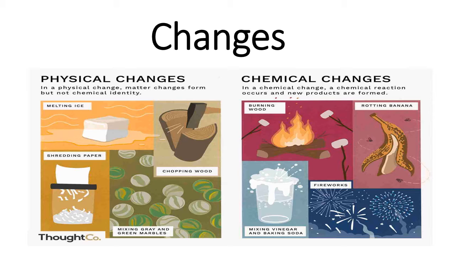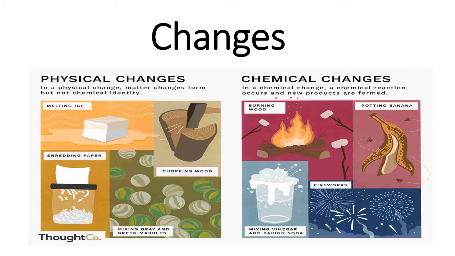If you look at bananas, when bananas rot, they cannot be used again, and this change cannot be reversed. So it is known as a chemical change. If you mix vinegar with baking soda, then you can see that bubbles start coming out. So what happened? A new substance is formed. In the same way, whenever there is an occasion or a wedding, you use fireworks. When you burn the fireworks, after that you cannot use them again.